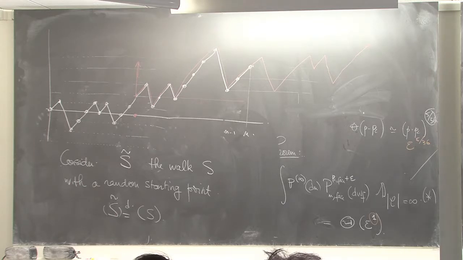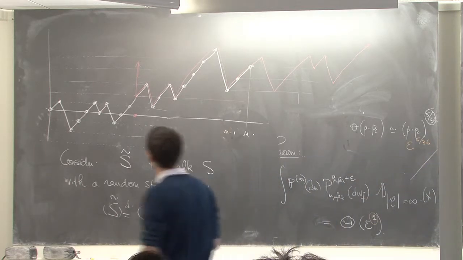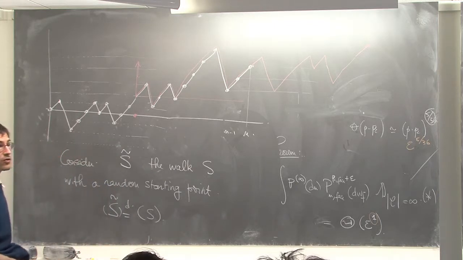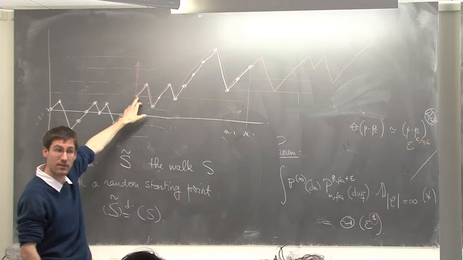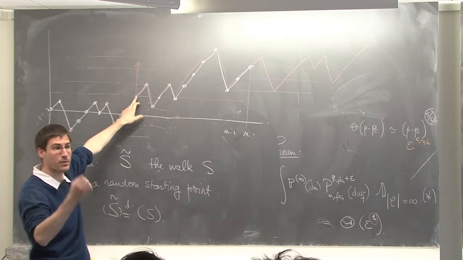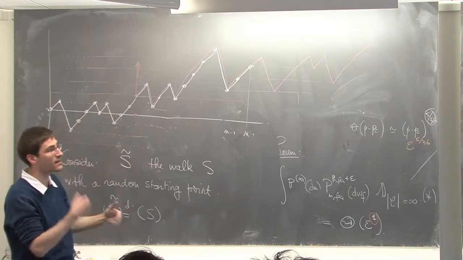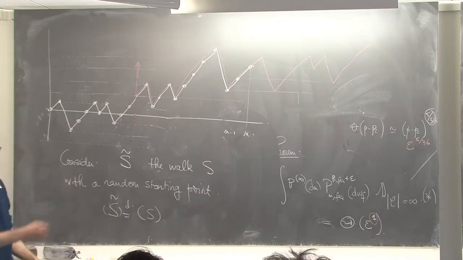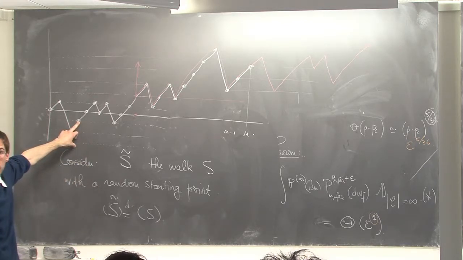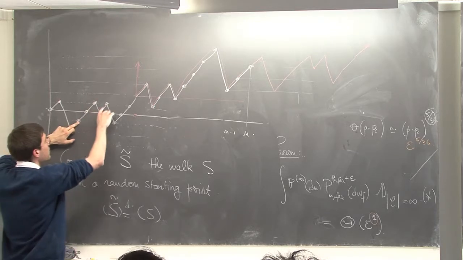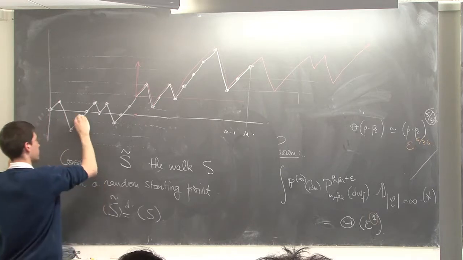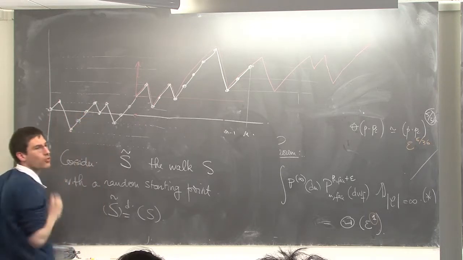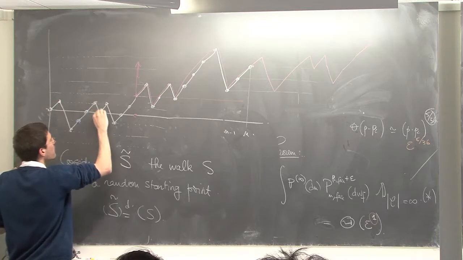So let's try to see on this picture, what are these points? Again, I want to start the walk S tilde from such a red point, not this one, it does not work. But tell me from which point I could start so that S tilde stays positive, except for the very first point. If I start from here, does that work? No, because when I'm coming back here, I see a 0. So this one does not work. This one does not work as well. Not this one, not this one, not this one.